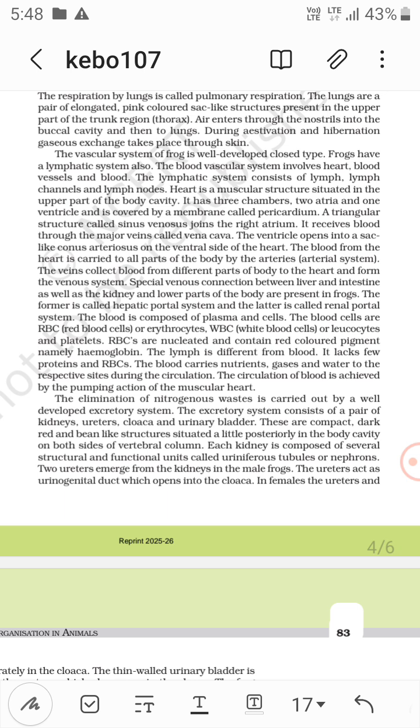RBCs are nucleated and the red colored pigment hemoglobin is present. Lymph is different from blood because it lacks a few proteins and RBCs.